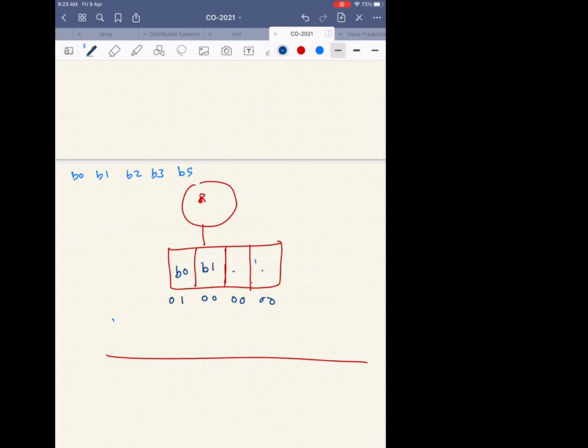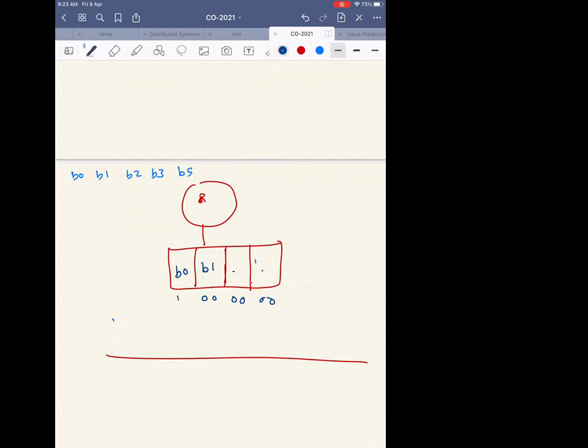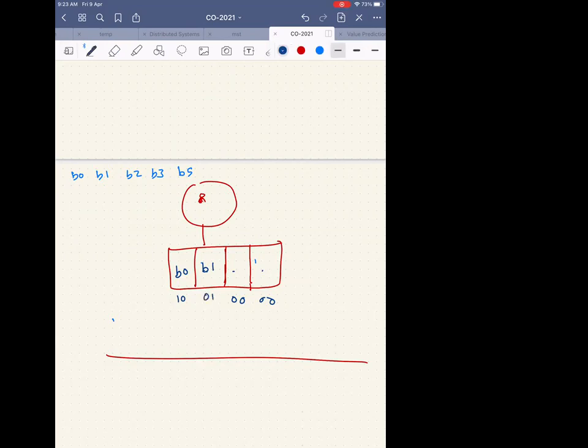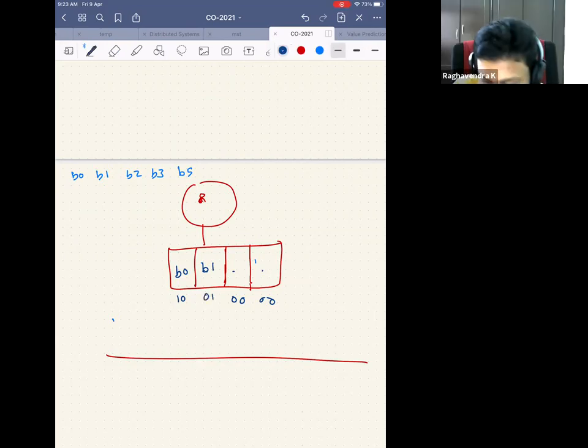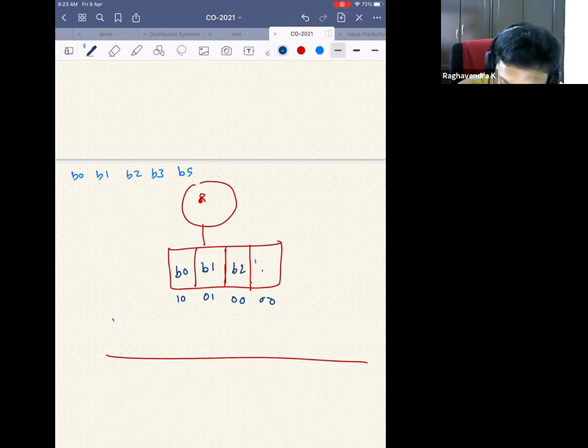So what you are saying is I will change this B0 value to 1, 0. Excellent. And then I will change this to 0, 0, 1. Excellent. Then I brought B2. What should I do? This we have to change again for each and every block. Okay. So now for B2, what you are saying is I will remove this.